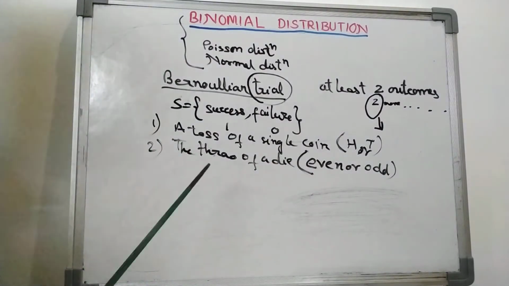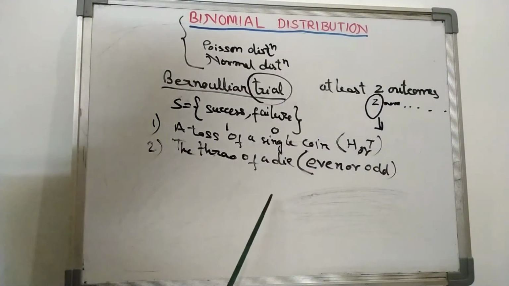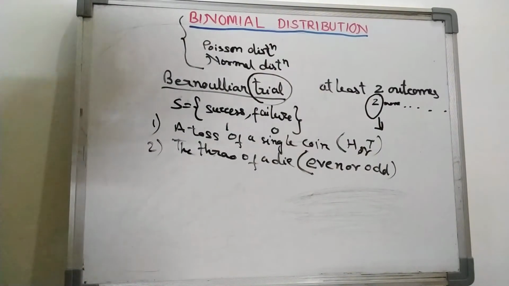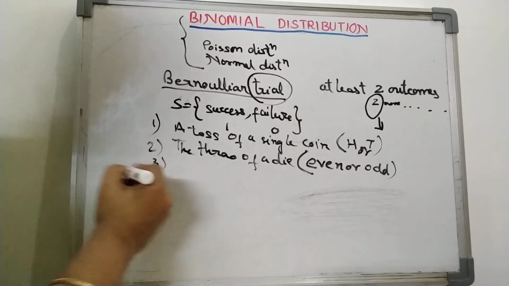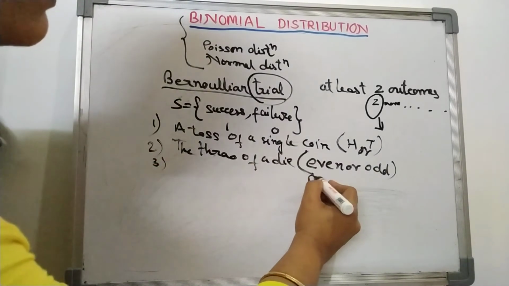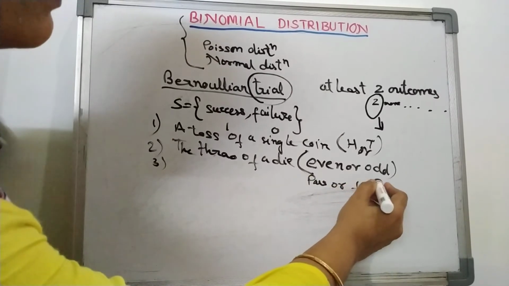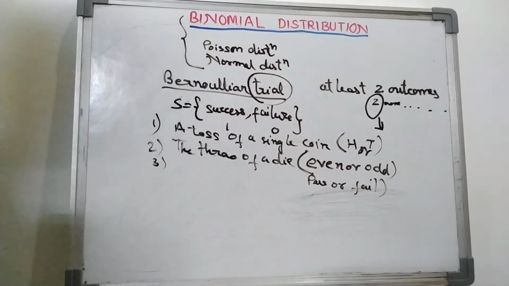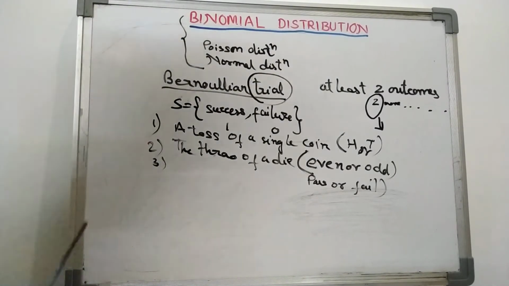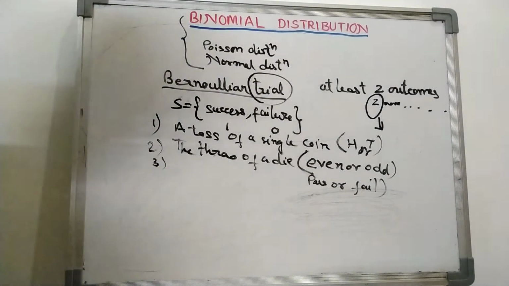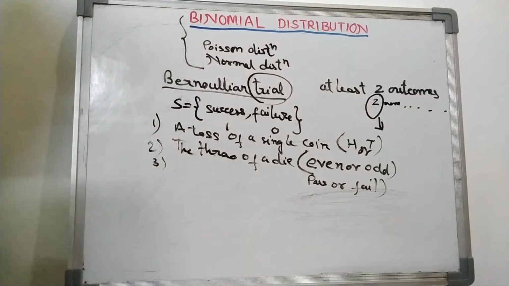Next, the result of a student in an examination is either pass or fail, so it is a case of a Bernoullian trial. Like this you will get many examples of Bernoullian trial from our day-to-day life.